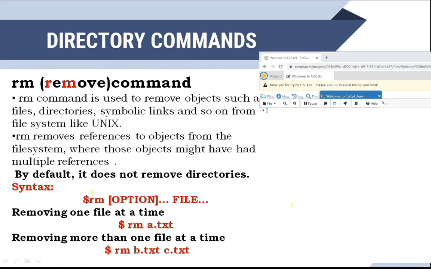Then the next command is the rm command, which is used to remove. The rm command deletes one or more files. It is used to remove objects such as files, directories, symbolic links and so on from a file system like Unix. rm removes the references to the objects from the file system, where those objects might have had multiple references. The syntax is rm, option and the file name. To remove a single file at a time, just give the file name here. If you want to remove more than one file, just give the list of file names.